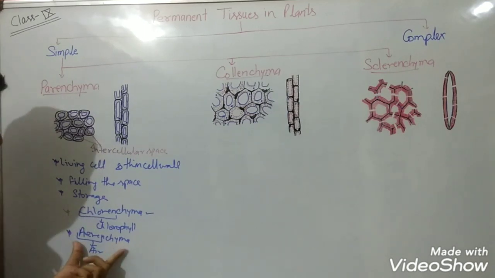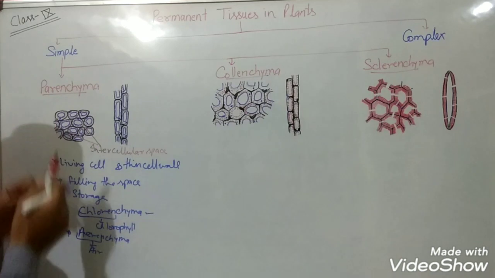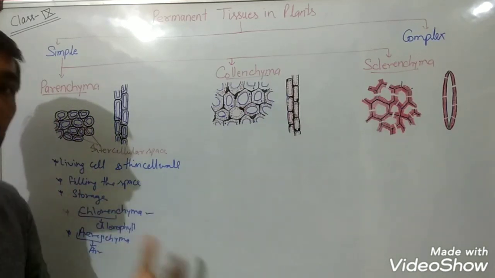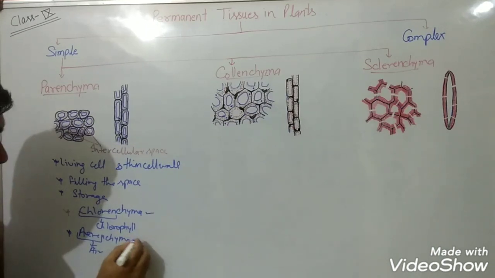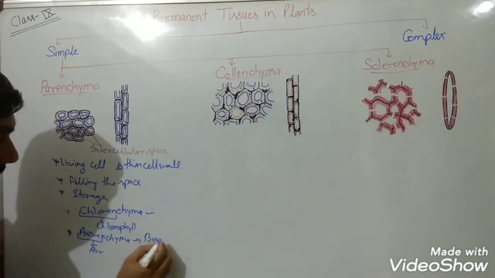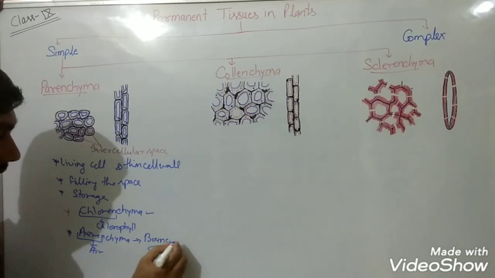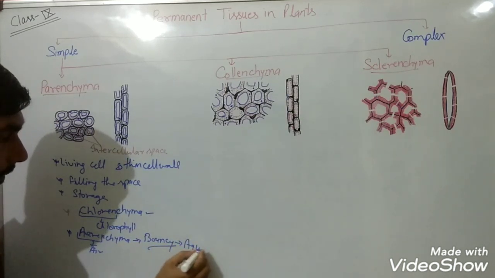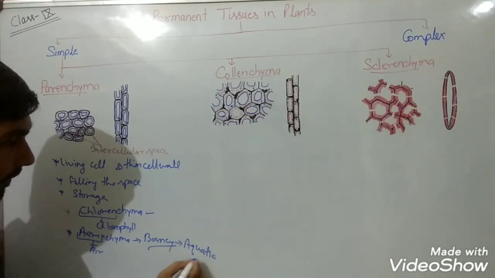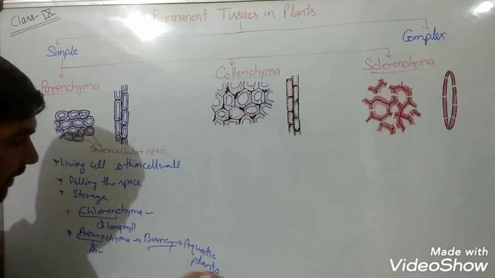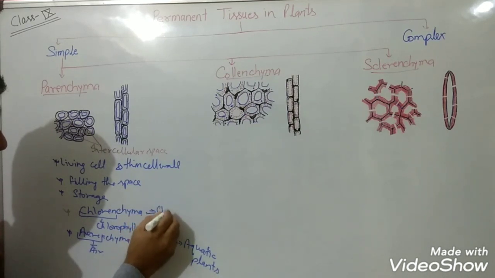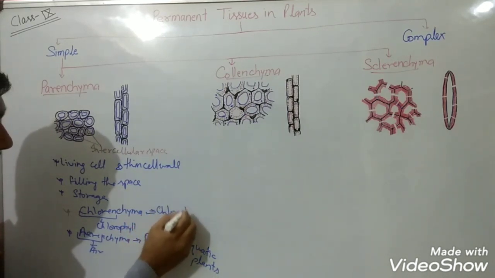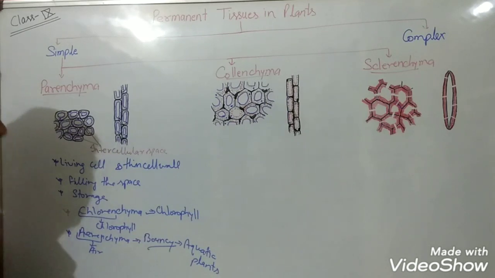These parenchymatous cells fill air in the spaces amongst them, and hence they provide buoyancy to aquatic plants. And this chlorenchyma has chlorophyll and is present in the green leaves.